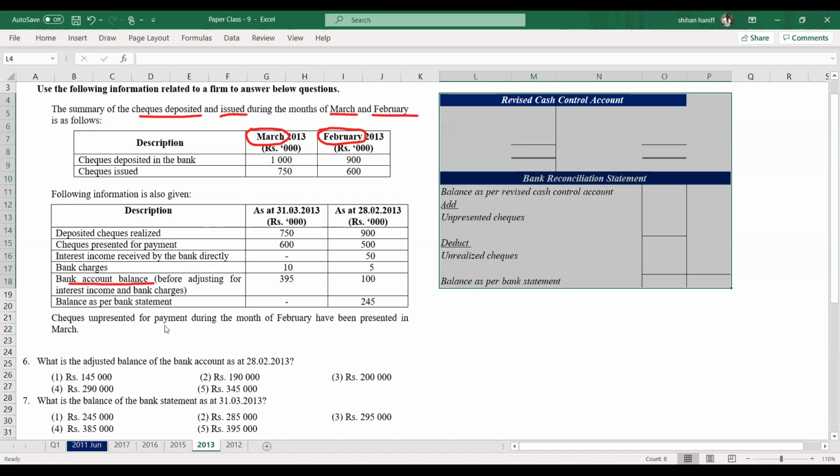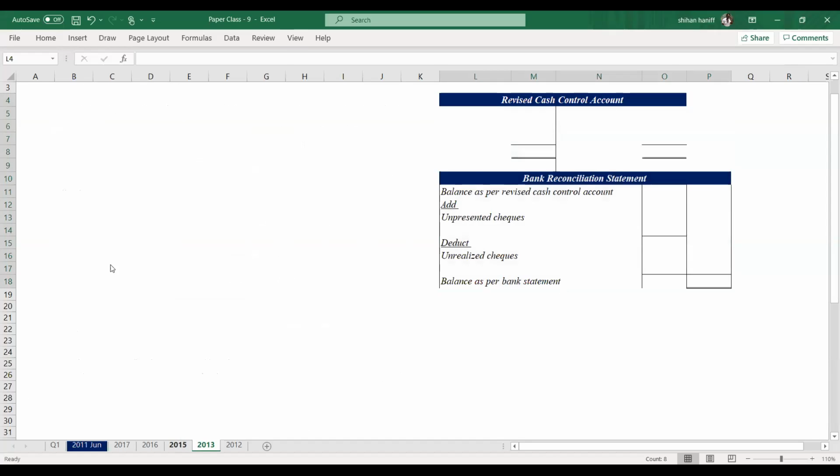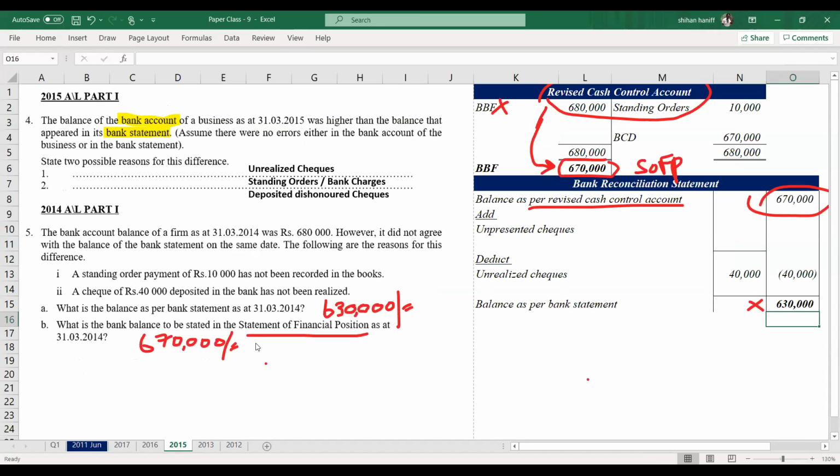Checks unpresented for payment during the month of February have been presented in March. There is a question. Part B answer is 670. Part A answer is 630.